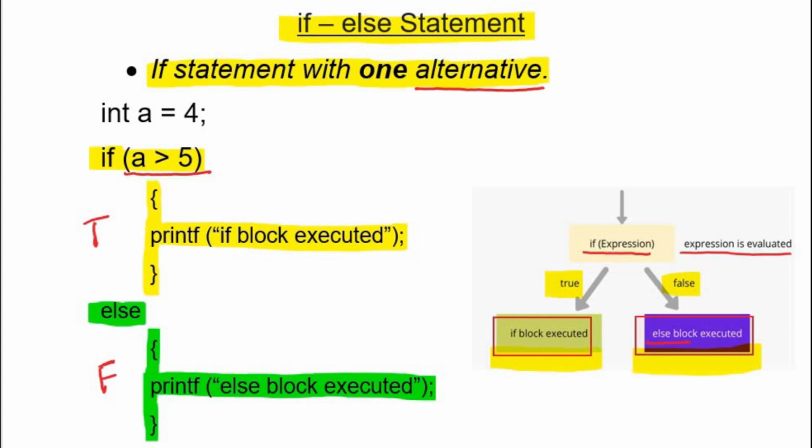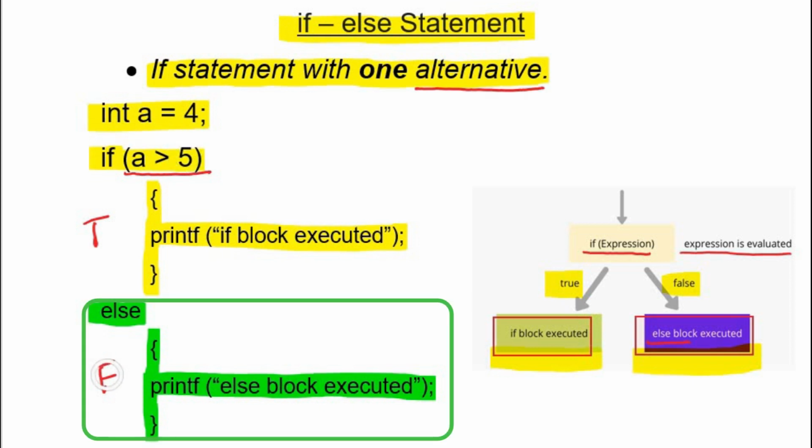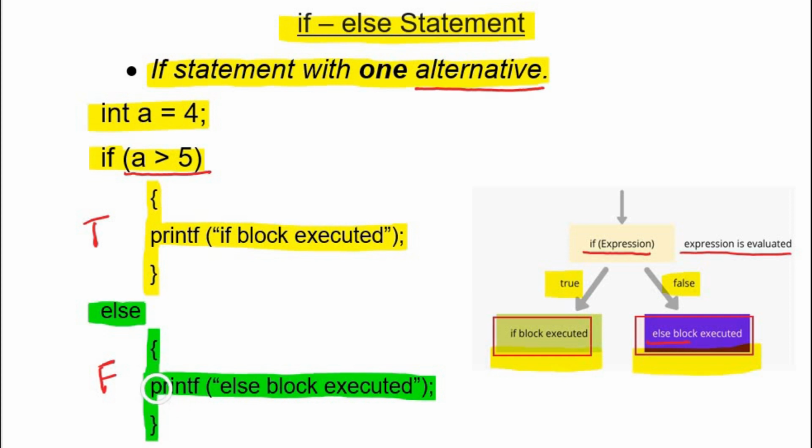Let's execute this program. Integer a is equal to 4. Now let's evaluate this condition, which is a is greater than 5. As a is equal to 4, it means the condition is false. So the false part or the else part will be executed in this case. And the output that will be shown on the output screen will be "else block is executed".